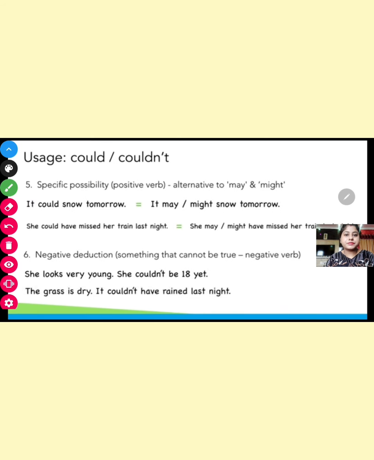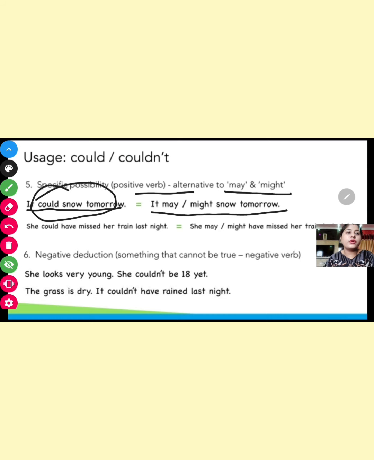Next, specific possibility in positive verb. Alternative to may or might. It could snow tomorrow. So it is specific possibility. It is likely to happen. It could snow tomorrow. This is also an alternative to it may or might snow tomorrow.